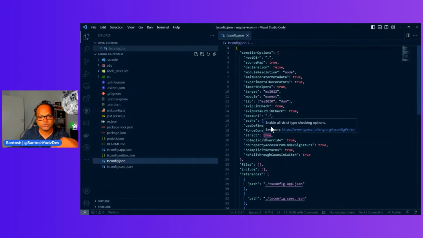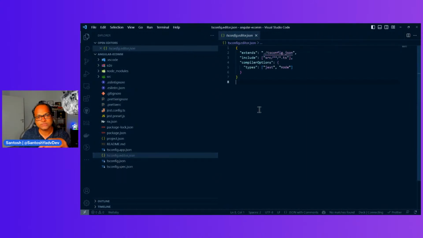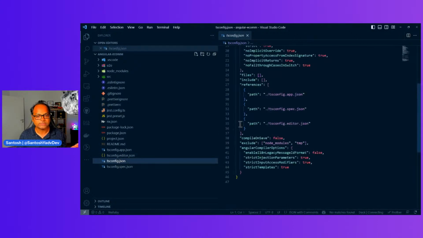This is our root. So this tsconfig is actually extended by all the other tsconfigs. This tsconfig is very specific to editors. For example, if you want to have some configuration which you want inside the editor and not affect your code base, you can have it here. For example, some of the applications which actually improve the typings.